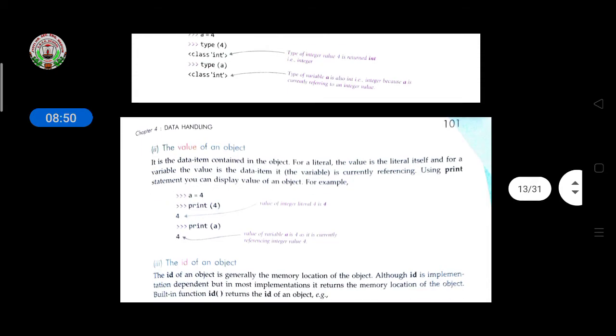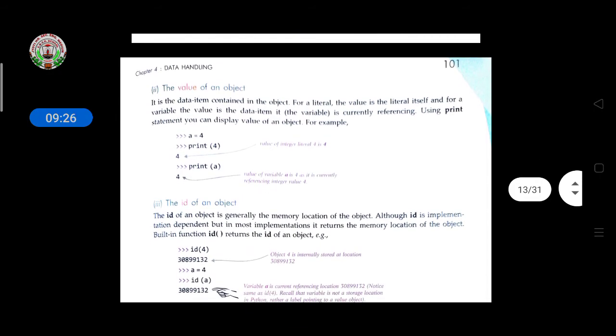Then the value of an object. It is the data item contained in the object. For a literal, the value is the literal itself, and for variables the value is the data item the variable is currently referencing. Using the print statement, you can display the value of an object. For example, if you want to print any value, you have to give the print command.